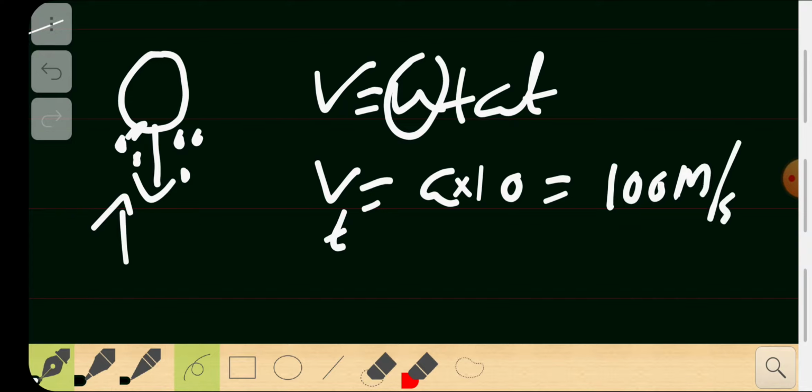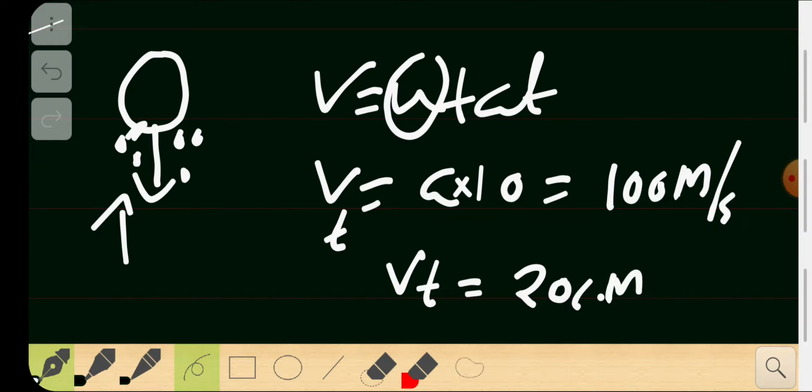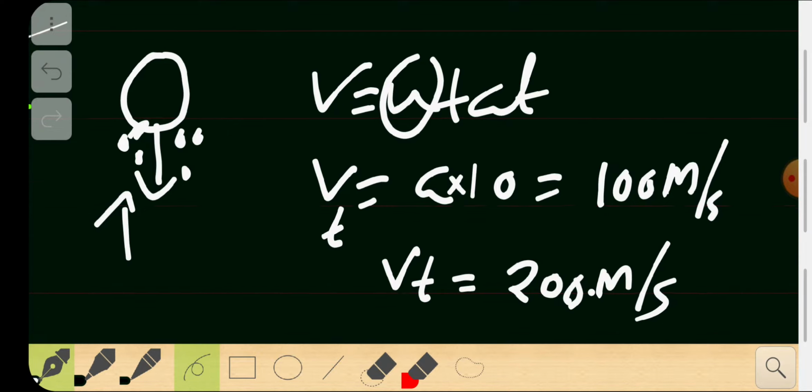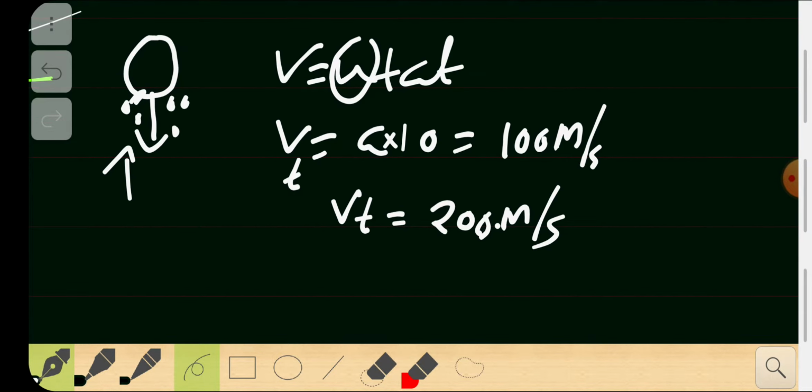Similarly, at 20 seconds, v will be around 10 times 20, that will be some 200 meter per second. Similarly, it can go for 100 seconds, it could get to 1000 meter per second. So effectively the velocity is going to rise higher and higher, just like that. That is the innate effect of acceleration due to gravity.